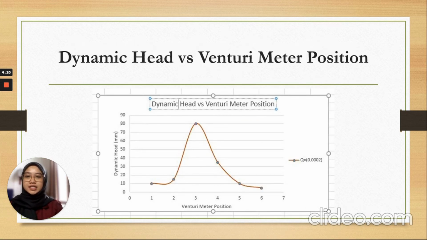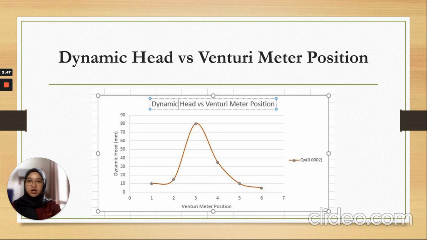Next is the graph of dynamic head versus venturimeter position. The dynamic head in the system is correlated to the velocity of the flowing fluid, so the trend of this parameter should be contradicted compared to the graph of static head above.